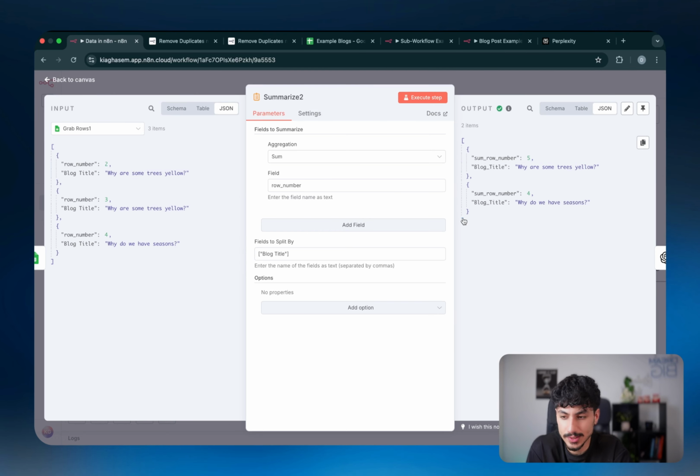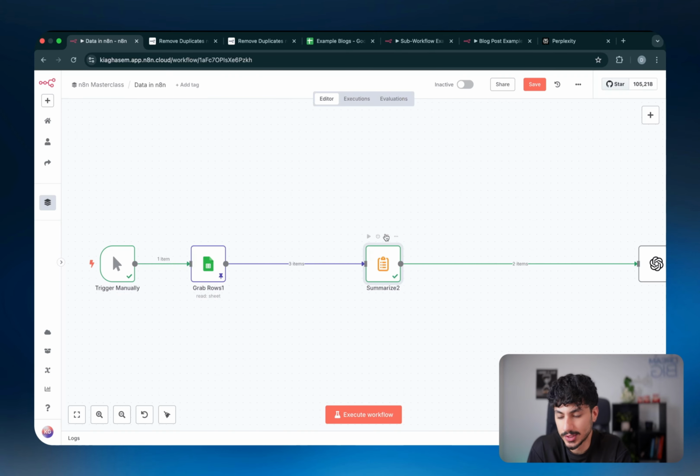And honestly, in most instances, it's probably a lot easier just to get ChatGPT to write you some custom code to achieve the objective, as opposed to coming in here and being like, how do I achieve this with putting 4 summarize nodes after each other? It just doesn't make any sense. The easiest way is just to get AI to write the code for that data transformation to happen, and then move on from there.